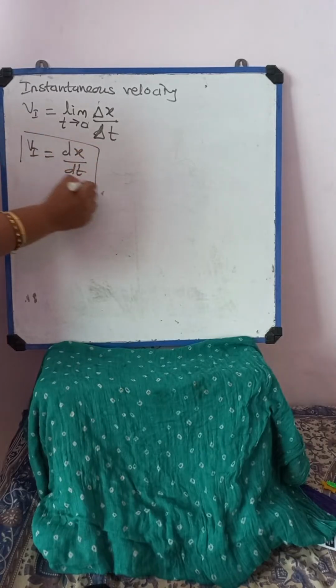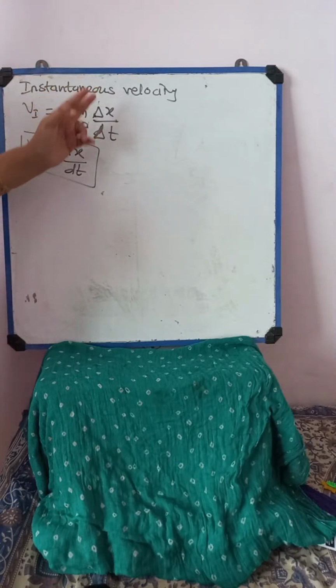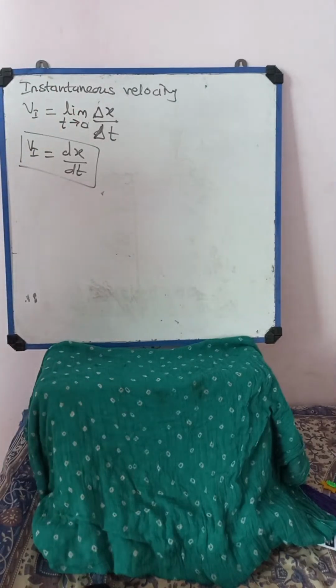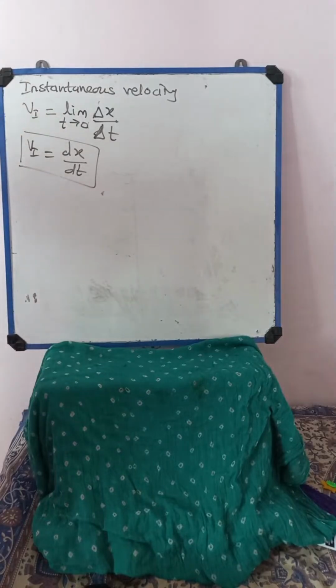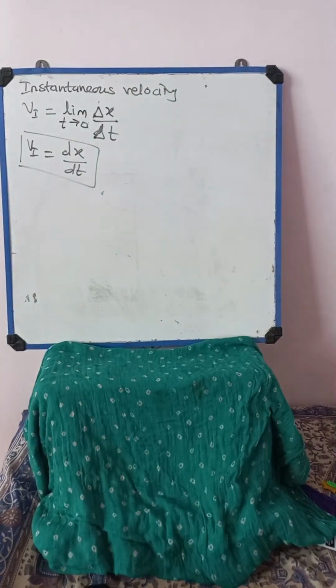Okay, dx by dt is nothing but what? x is a distance or displacement and t is a time. So whenever we are taking instantaneous velocity, then time will become what? Infinitely small. Limit t tends to 0, delta x by delta t. Now for your syllabus, they will not ask anything in detail, but if instantaneous velocity comes, then you have to write this expression along with the definition. So how does the definition of the instantaneous velocity come here?